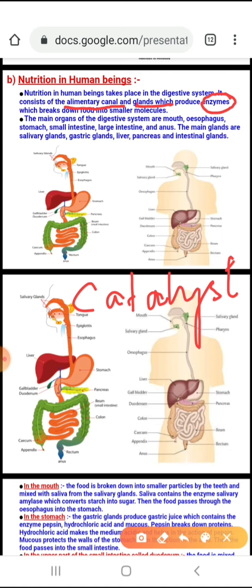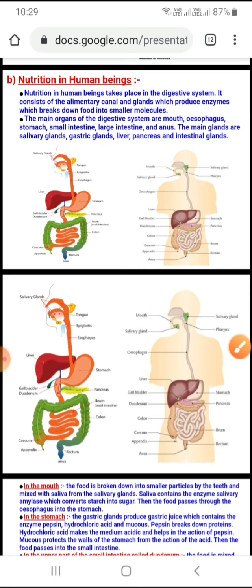Okay, so the main organs, before we go to the main topic, you have to understand what are the main organs of the digestive system. So the digestive system comprises the mouth, the esophagus, stomach, small intestine, large intestine, the anus, and of course along with that we have the accessory glands, the helping glands which secrete the enzymes. They are the salivary glands, the gastric glands, liver, pancreas, and intestinal glands.